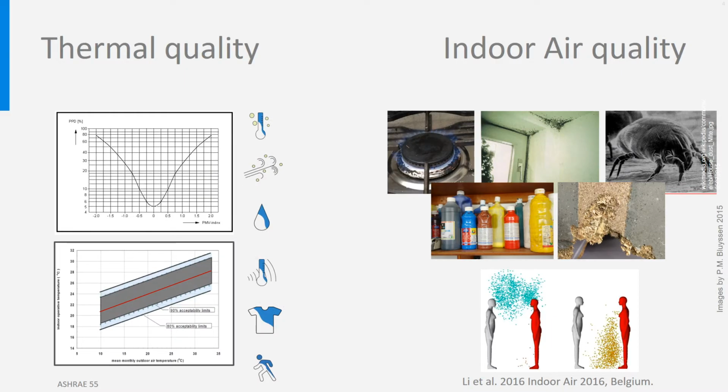Because this course is part of the PCP Buildings as Energy Systems, we put a lot of attention to thermal quality and indoor air quality. Considering thermal quality, you have learned about the parameters determining this quality, how to estimate them, and how to use Fanger's model and the adaptive model to assess thermal comfort. Considering indoor air quality, you have learned about its parameters, sources, and pollutants, and how to control air quality and limit exposure to pollutants. Special attention was given to SARS-CoV-2.